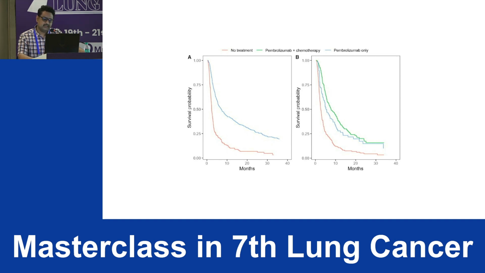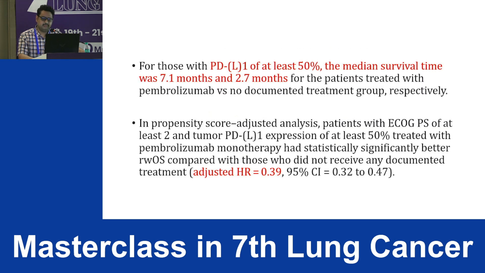Here, despite poor PS, patients who received only immunotherapy also had better outcomes compared to no treatment, and patients with immunochemotherapy did much better than single agent immunotherapy in the PD-L1 50% or more population, with median OS of 7.1 versus 2.7 months and an adjusted hazard ratio of 0.39. This is the paper where they showed that despite poor PS, if PD-L1 expression is good, it might respond to immunotherapy and survival might improve.